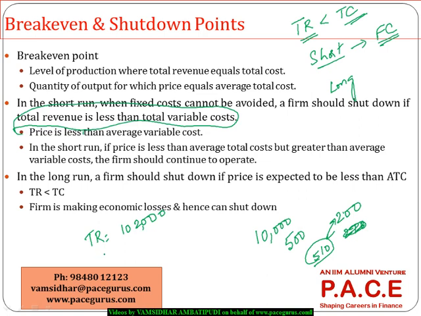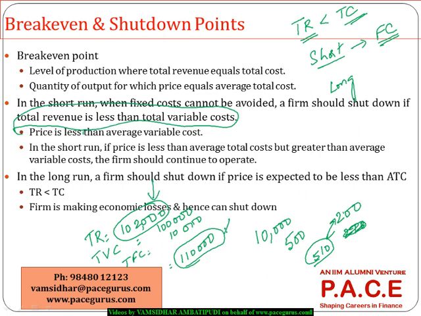And what is my variable cost here? Total variable cost is 100,000 and total fixed cost is 10,000. So overall my total cost is 110,000. This is my total revenue. So it looks like revenue is less than the cost, so probably I should shut down the business. But what this is saying is, don't shut down in the short term. Wait.